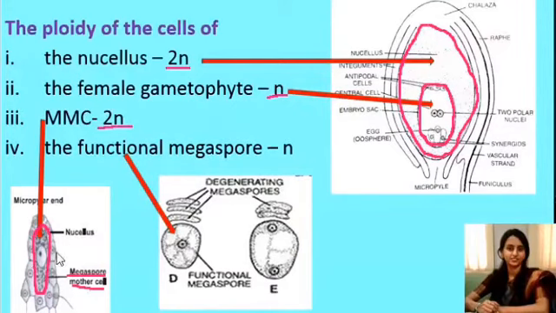Then the functional megaspore. After megasporogenesis, the 4 haploid megaspores are formed, of which 3 megaspores degenerate, and only 1 megaspore will develop into the embryo sac. Hence the ploidy of the functional megaspore is haploid. Don't get confused with the ploidy of all these structures. Whenever you are trying to write the ploidy of various structures in the ovule, first recall the exact position of the structures and then write, so that you will be able to write the answer correctly.